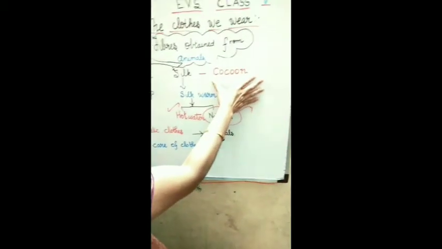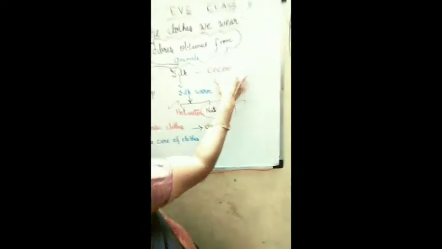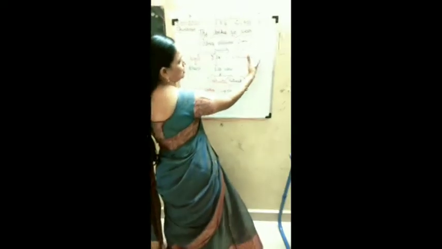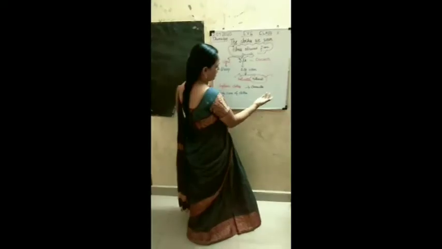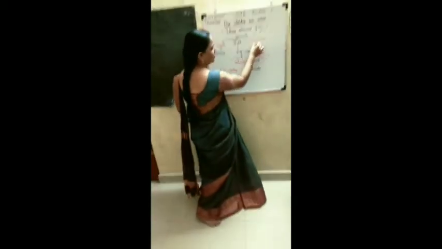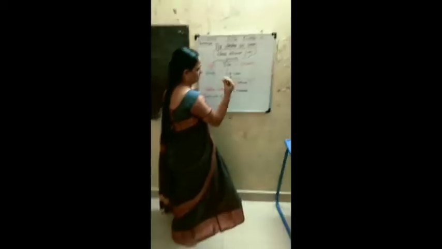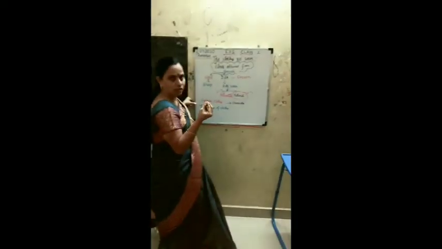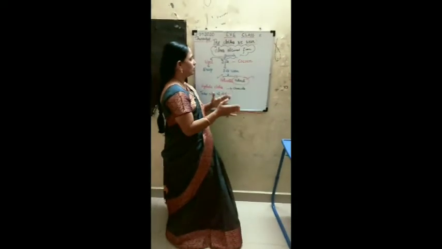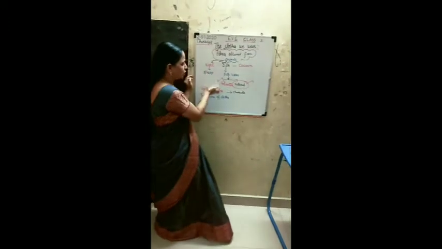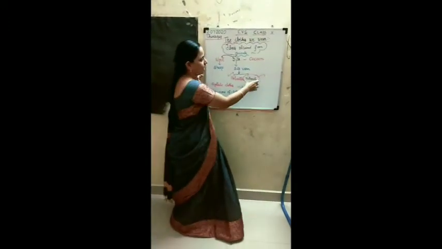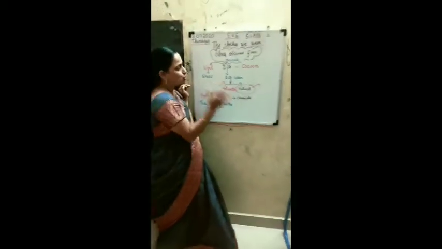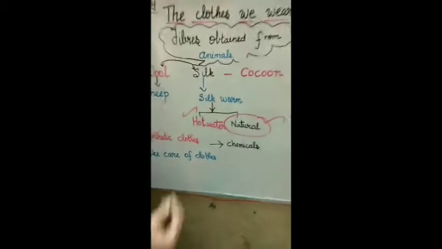In the natural stages, we leave the cocoon for its own time to change into larva, and then to change into the adult form of the butterfly. In that butterfly stage, the cocoon itself leaves the silk thread. It takes a longer time. For that reason, the cocoon is put into hot water, so they can remove it fast. We must not kill animals, so we have to wait for some time to remove the silk from the cocoon.